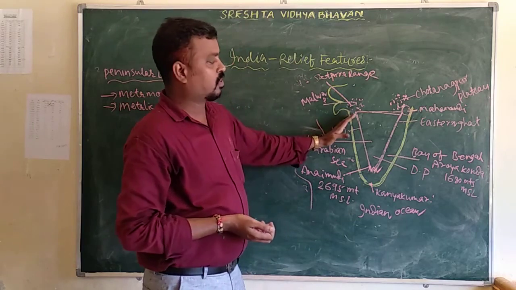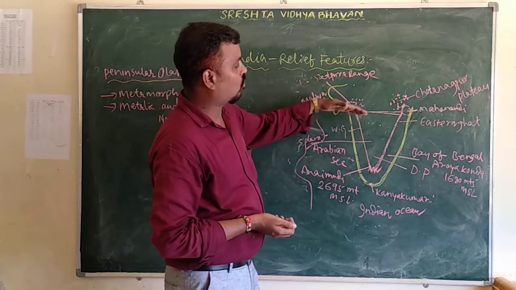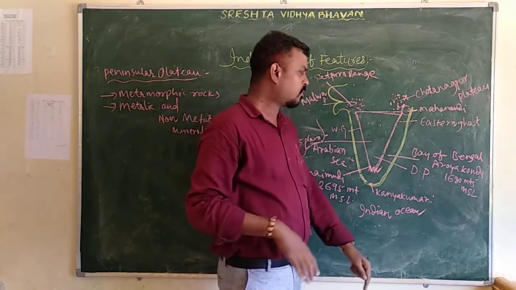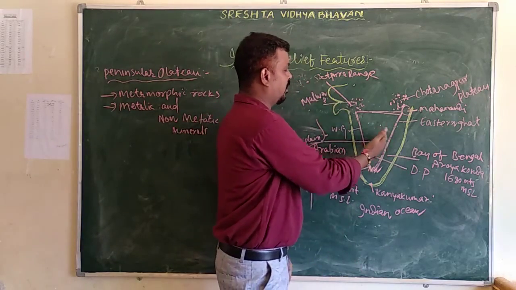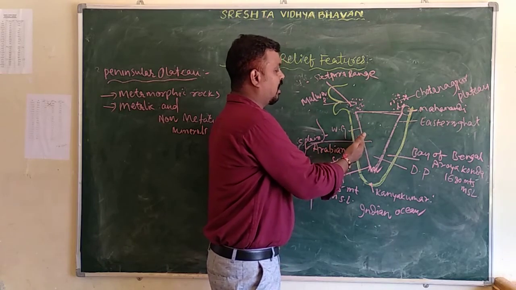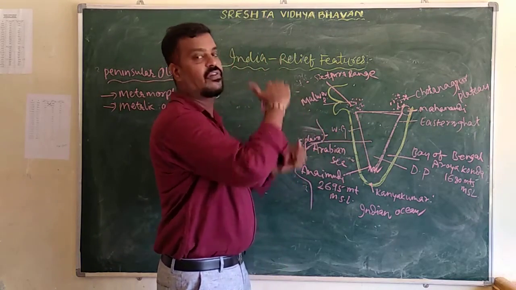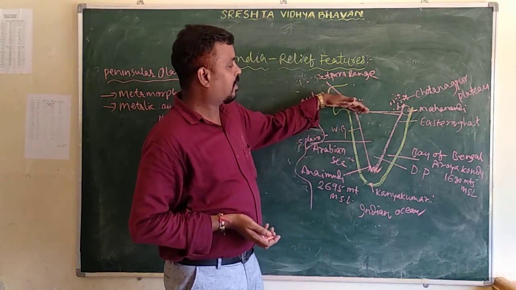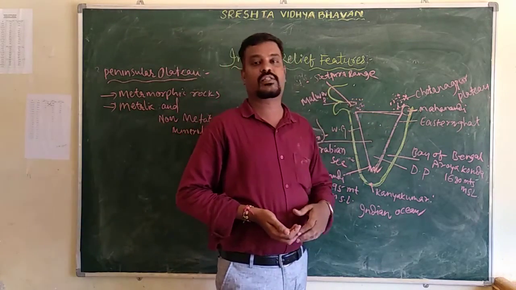This peninsula is slightly tilted towards the east. Tilted means slightly bent. When you compare the Eastern Ghats and the Western Ghats, the Western Ghats are slightly more highly elevated than the Eastern Ghats. That's why all the rivers flow eastwards.